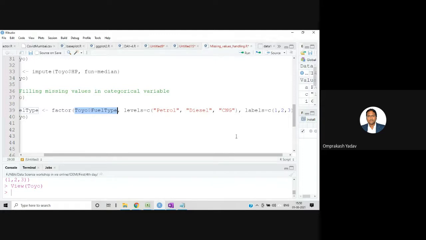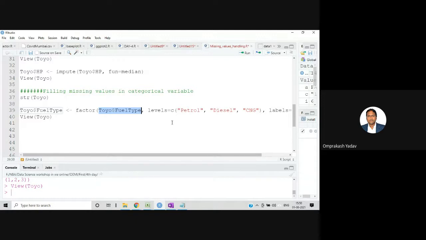Three different categories are there. So I have written them, and there should not be any spelling mistake: petrol, diesel, and CNG. Then to these particular levels, I want to give labels. What labels do I want to give? I want to give 1, 2, 3 labels, so that these characters get converted to this kind of numbers. Okay.